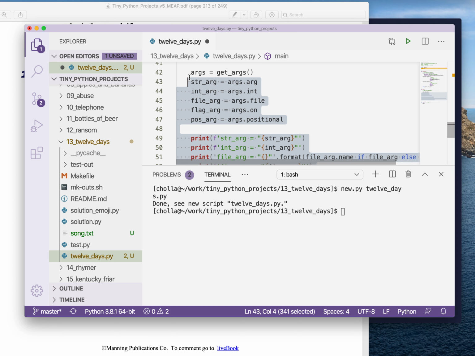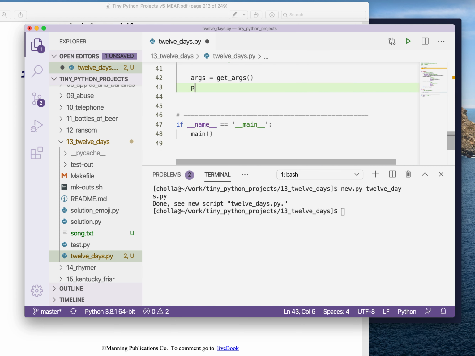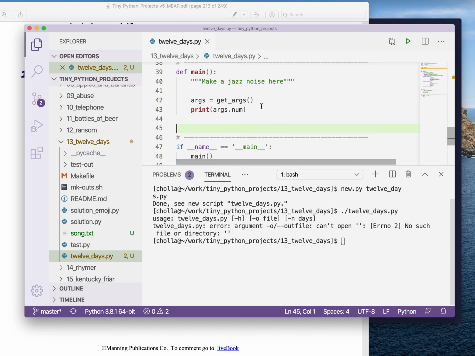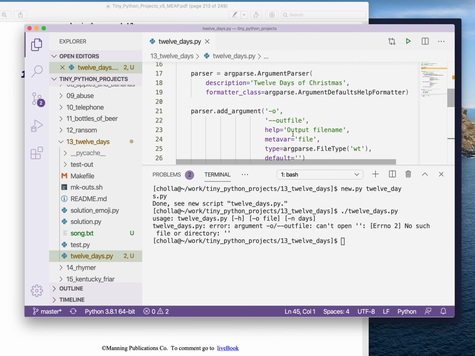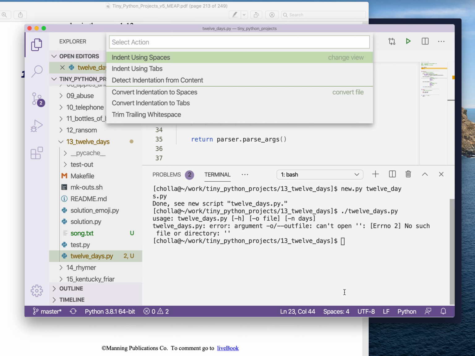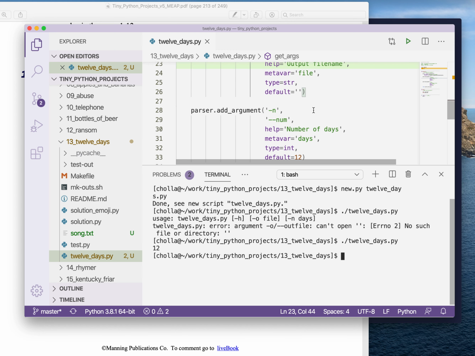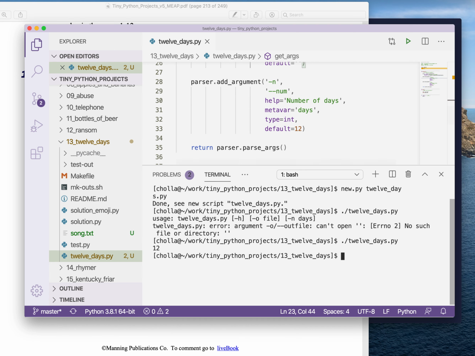I'm going to just print args.num. And let's see what we have. Do we have a working program? Okay. So apparently we should not use argparse file type for that. We'll just make that a string, and we'll handle that if it is a file. This is what happens when you haven't run your own program in a while. Okay, so I have 12 days. It defaults to 12. And if there is an output file name, we'll deal with that in a little bit. So that's how we're going to get started.